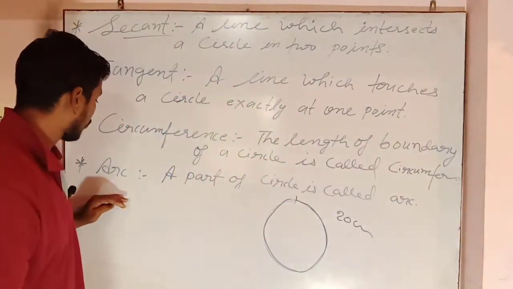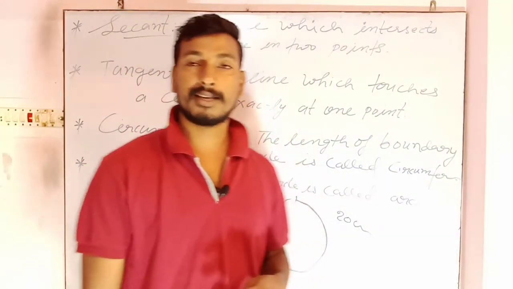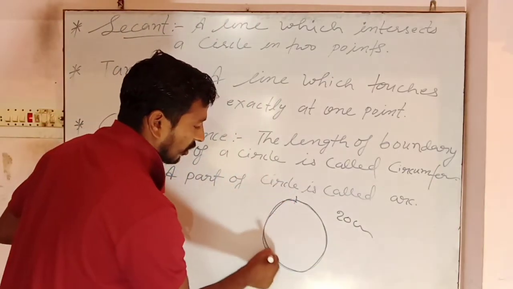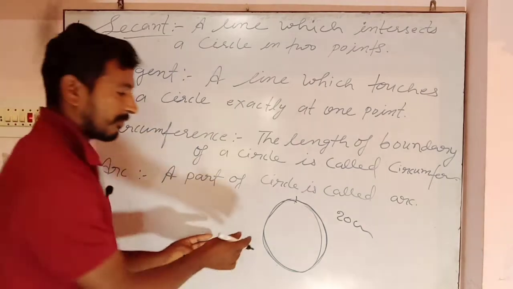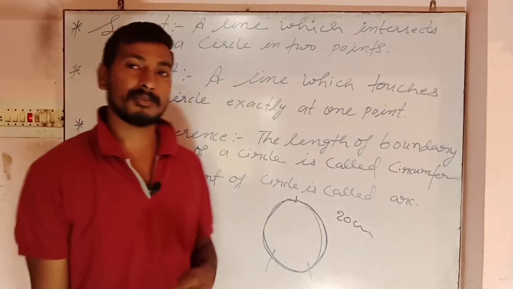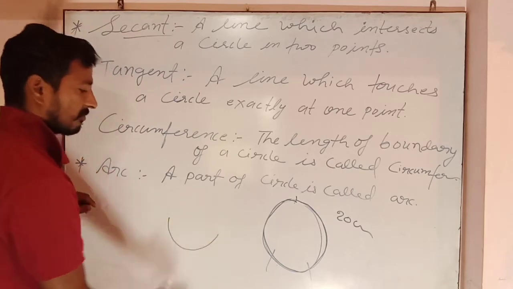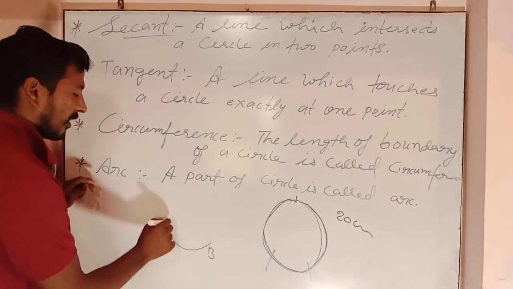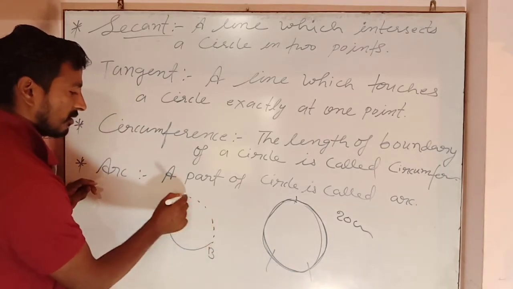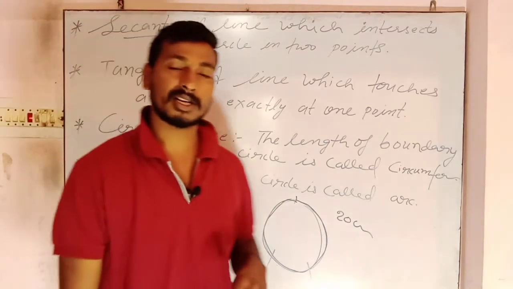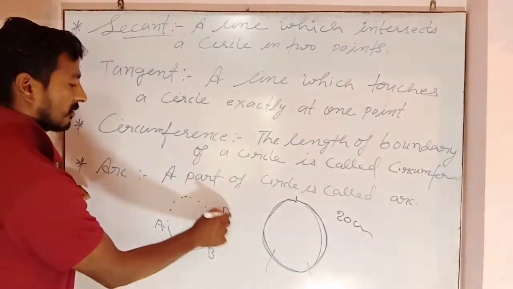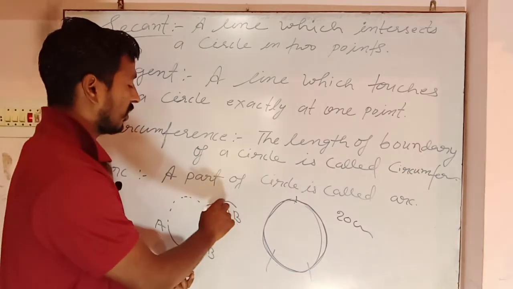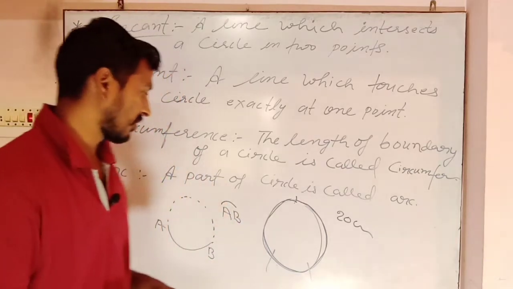And now the last one is arc. What is an arc? An arc is just a part of the circumference. So this whole length is called the circumference, and when you deal with only a part of the circumference, when you take only this part, this part is called the arc. So we can say this one is AB, and you can complete a circle in this way. So a part of a circumference is called an arc, and an arc is represented in this way, AB, and we just put one curved line over it. So this is called your arc.